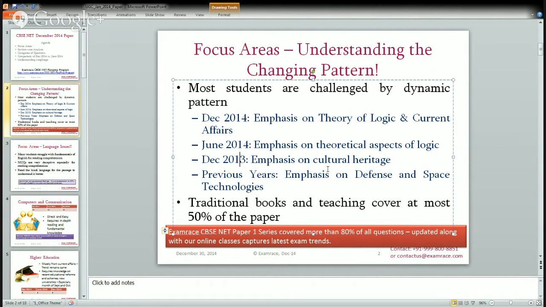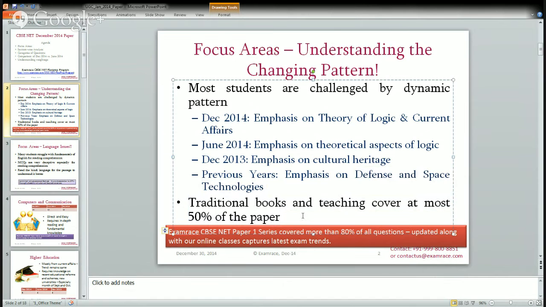In December 2013, there was a slight shift in focus, where questions were asked on cultural heritage, and before 2013 there were a lot of questions on defense and space technologies. If you get a traditional book from the market, it would cover only 50% of what is really asked.